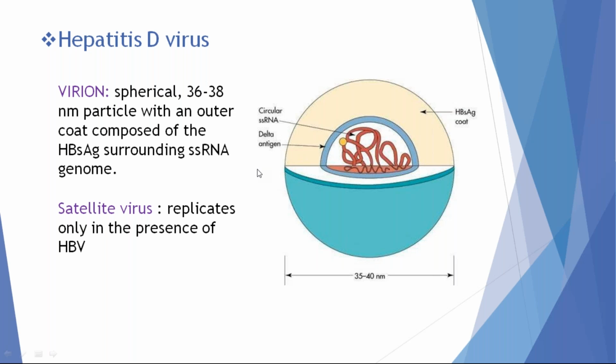This is about a 36 to 38 nanometer particle. The outer coat is composed of HBsAg surrounding single stranded RNA. That means the viral particle is mainly composed of single-stranded RNA surrounded by HBsAg. This envelope is needed for survival of the hepatitis D virus. That's why only hepatitis B virus infected patients can develop hepatitis D. Normal persons can't be infected with hepatitis D.